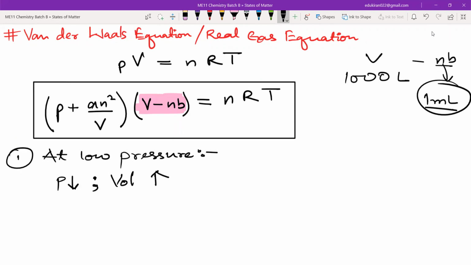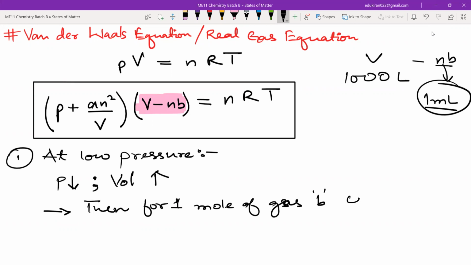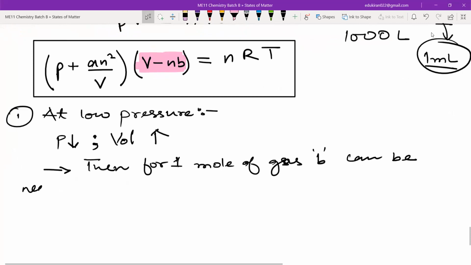Yes, sir. Now we can neglect this part. If the pressure is low and volume is high, then for 1 mole of gas, B can be neglected.